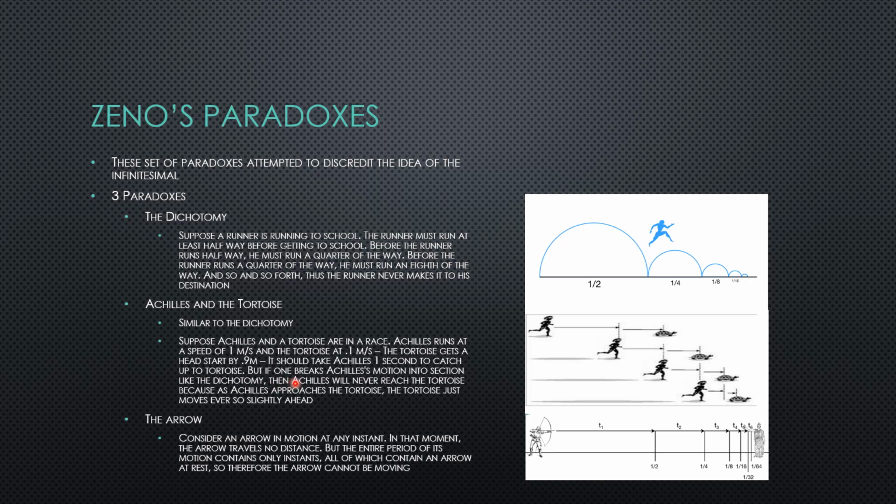But if one breaks Achilles' motion into sections like the dichotomy, then Achilles will never reach the tortoise, because as Achilles approaches, the tortoise moves ever so slightly ahead. So if Achilles starts here and the tortoise starts here, Achilles moves 1 meter in a second, and then the tortoise moves ever so slightly ahead. Achilles then tries to move up another meter, but the tortoise moves up further ahead. At this point, Achilles never reaches the tortoise.